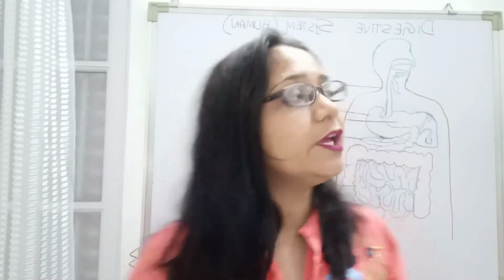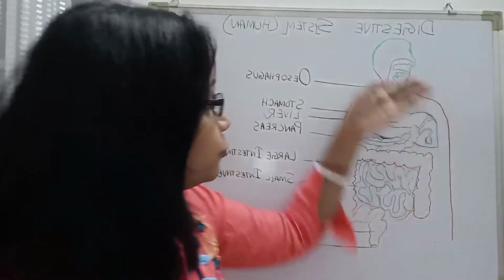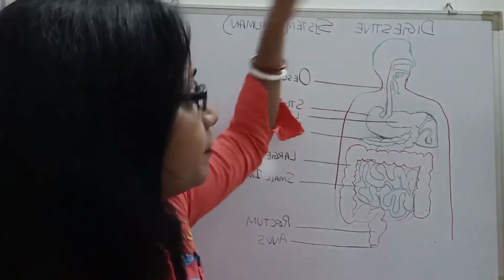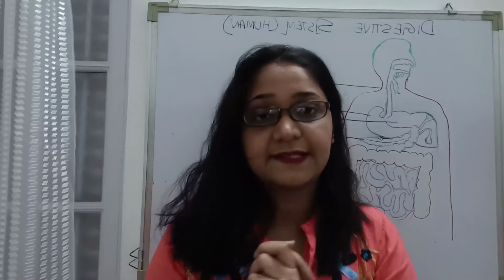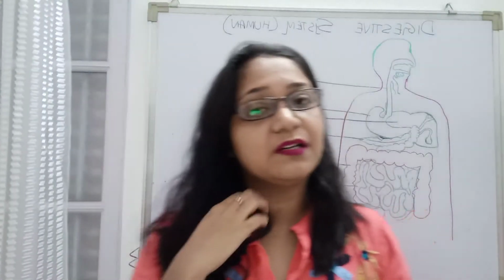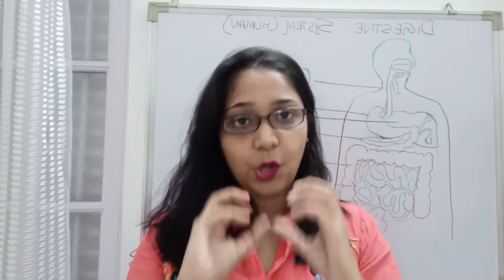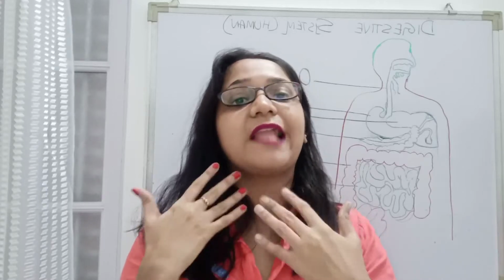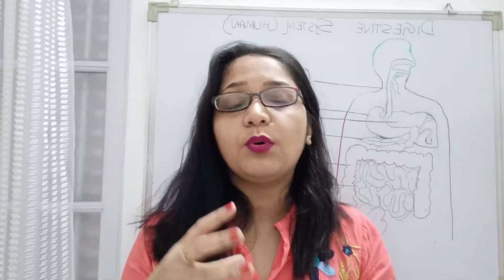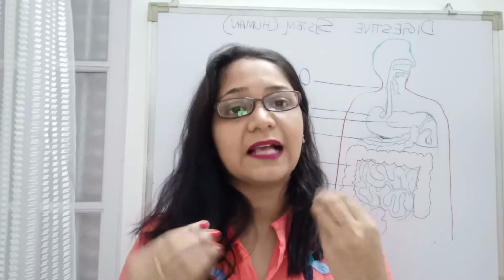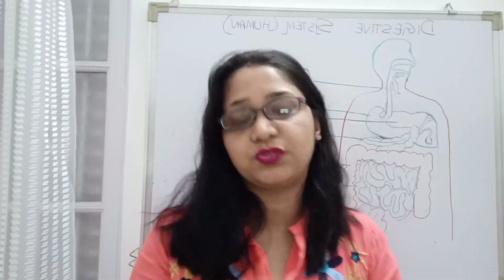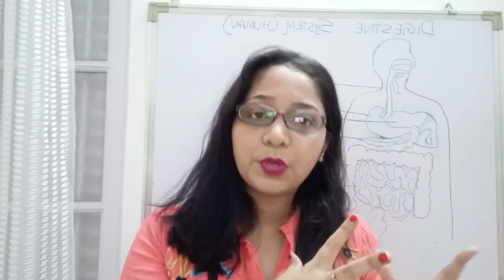As I said, the tongue swallows the food, and the swallowed food then goes from the mouth. Now, the mouth has 3 pairs of salivary glands. Glands are associated with producing some products.